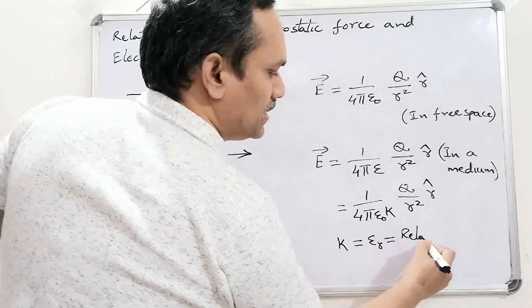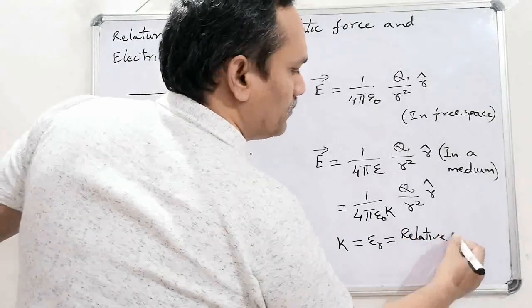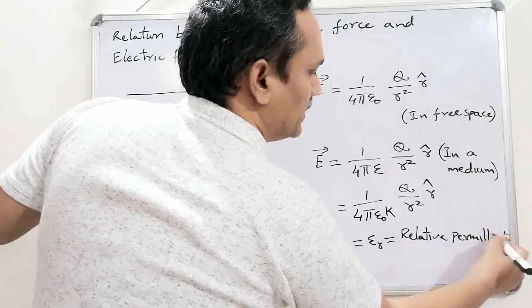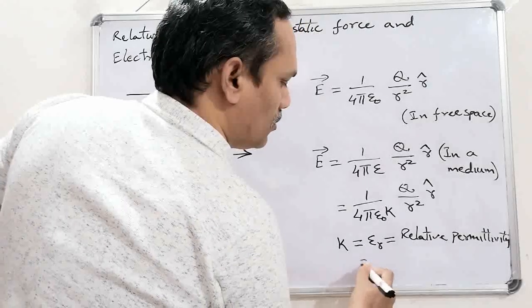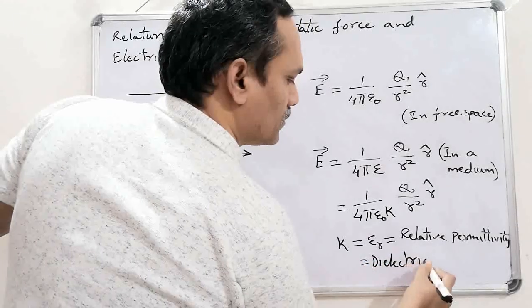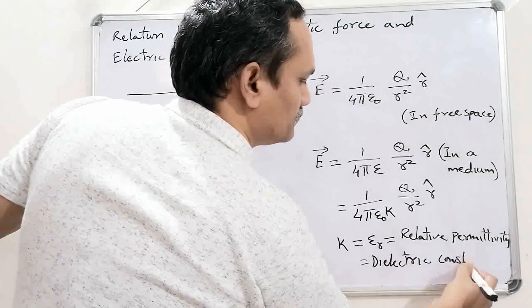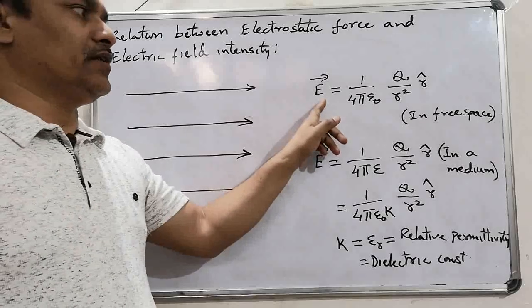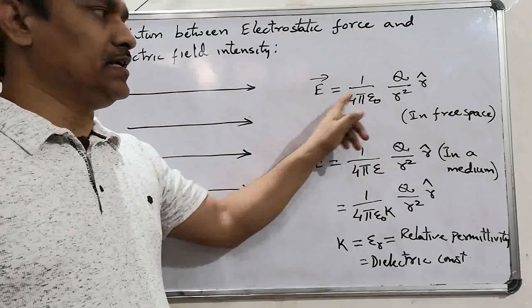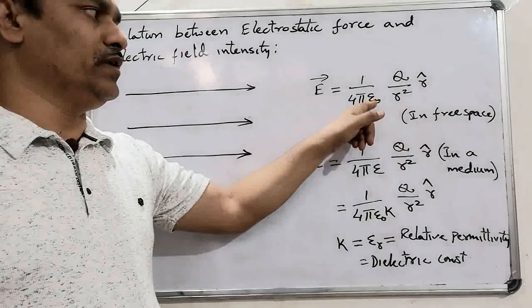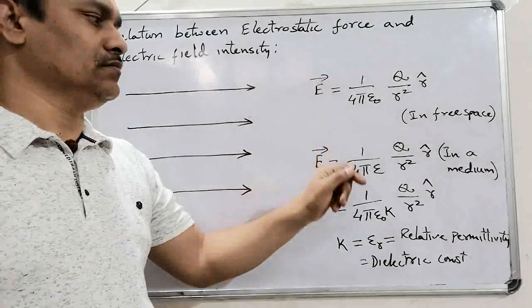It is known as relative permittivity or dielectric constant. Remember, if we want to find the electric field intensity at a certain point in free space, then we take epsilon naught.